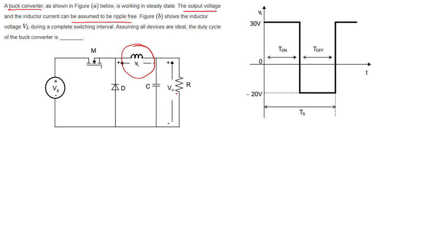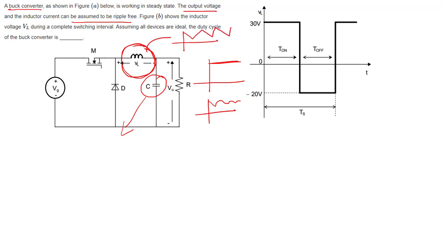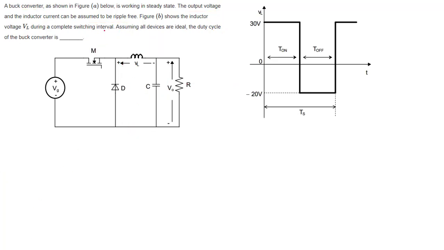Output voltage: I keep a high capacitor across it so that the output voltage is almost constant. Ripple free means these kinds of small ripples, increasing and decreasing, will not be there. I will keep a high inductance so that the inductor current, which normally has ripples between Imax and Imin, does not. What is inductance? Opposition to change of current. If the inductance is very high, opposition to change of current is very high, so that the inductor current is almost ripple free.